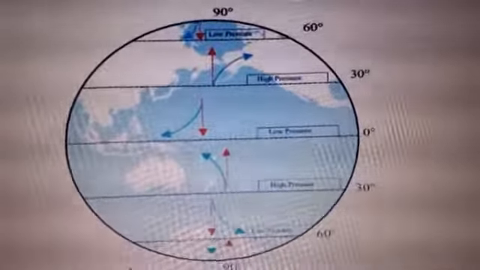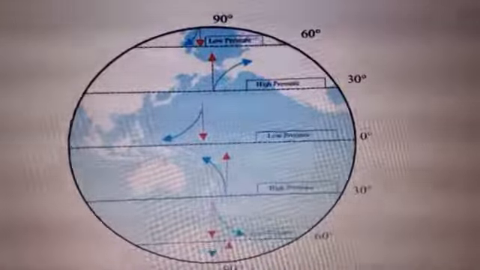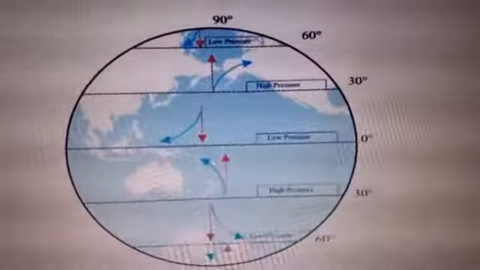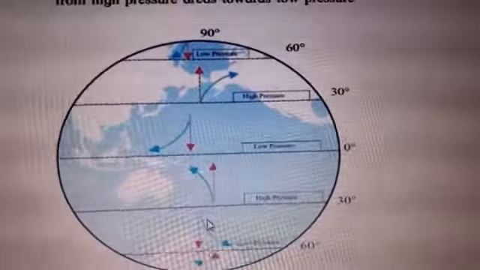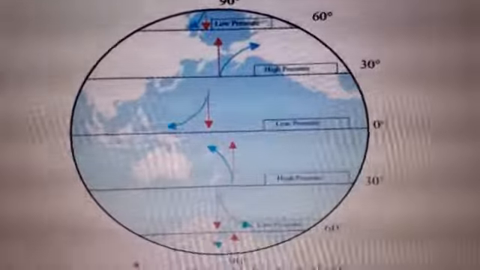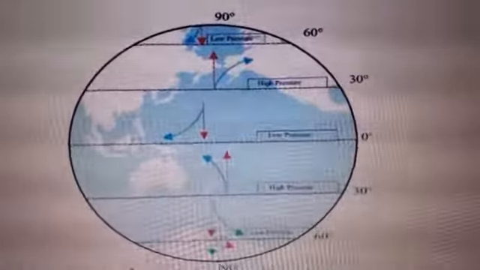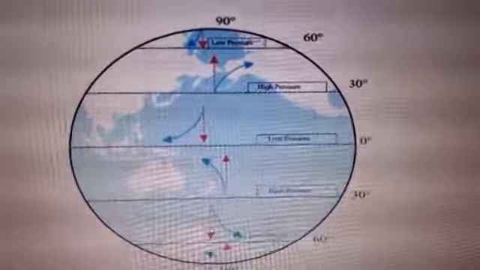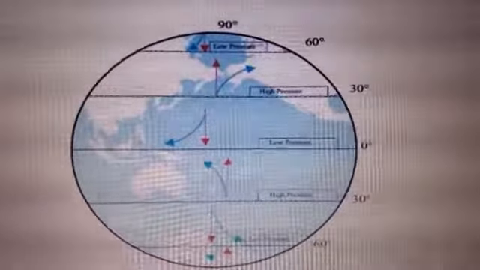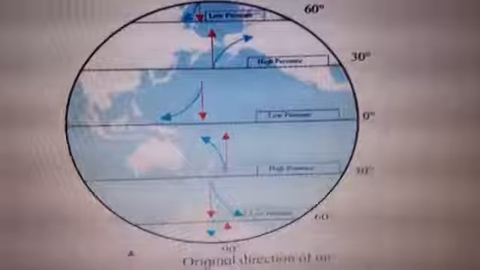Example, children, the moment you start or you want to reach somewhere, okay, and the thing moves on. So will you reach the same place? No, you won't be able to reach the same place. The reason is the thing is moving, the object is moving. So there will be a difference when you reach that particular place. So this is the original direction of the winds which are generating, and in blue color the changed direction of the winds which occurs due to the rotation of the earth.